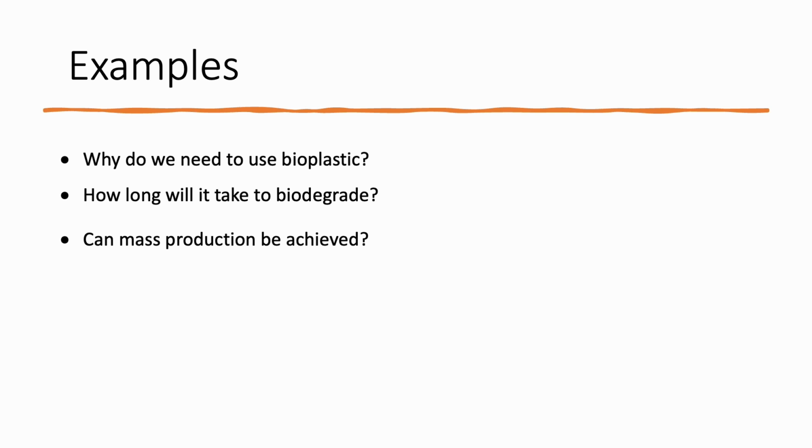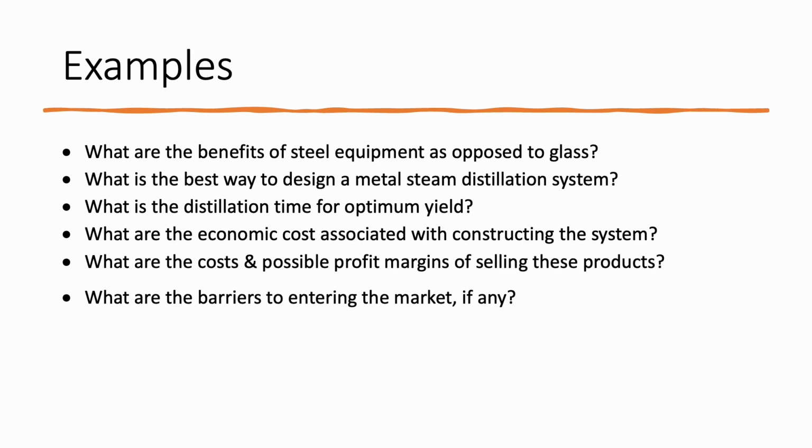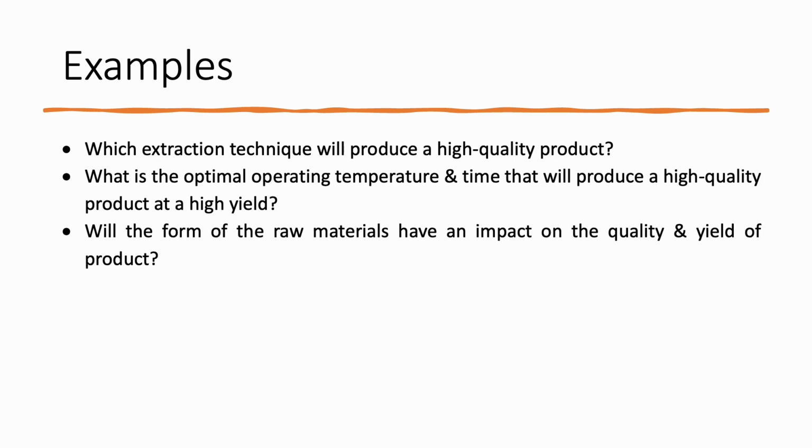But the second set of questions, we can start to get a little bit longer. What are the benefits of steel equipment as opposed to glass? Or what is the best way to design a metal steam distillation system? What is the distillation time for optimum yield? Again, I'm not going to comment too much on these examples here. I'll let you pause and decide whether these are good examples, bad examples, or how you would change them.